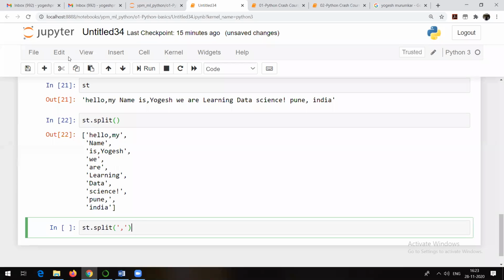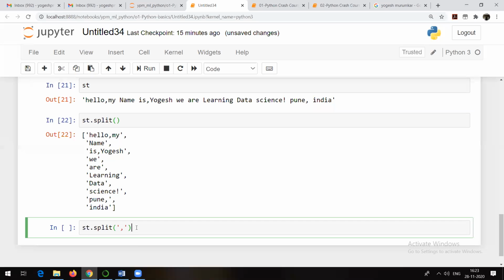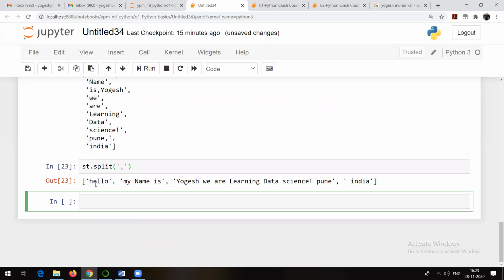So in this case, how many elements will I get? 1, this is 2, this one is 3, and then 4. This is what is going to happen. Now see how many elements I got. Let's check that. So one element, second element, third element, and fourth element.